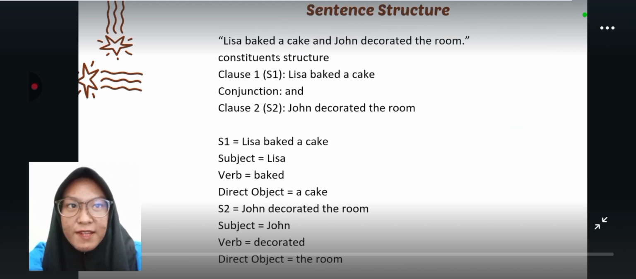Sentence structure. For example, Lisa baked a cake and John decorated the room. Constituent structure: clause 1, sentence 1, Lisa baked a cake. Conjunction and. Clause 2, sentence 2, John decorated the room. Sentence 1, Lisa baked a cake: subject Lisa, verb bake, direct object a cake. Sentence 2, John decorated the room: subject John, verb decorate, direct object the room.